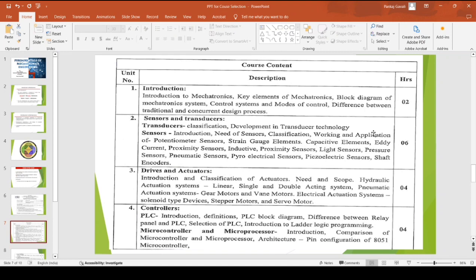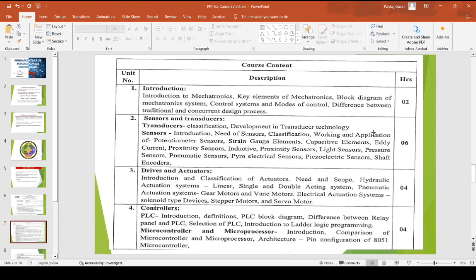Then we have the control system and modes of control. The most important here is the difference between the traditional and concurrent design process. We have a broader differentiation between the traditional systems or design process, and we map them against the differences with the concurrent design process.